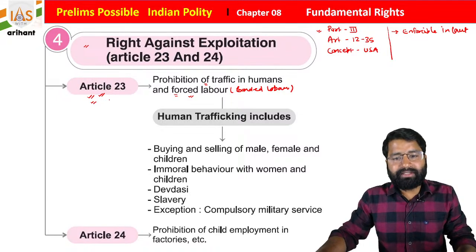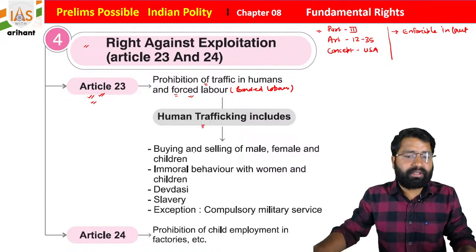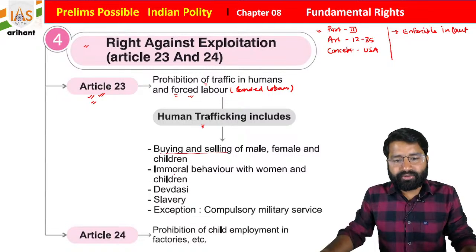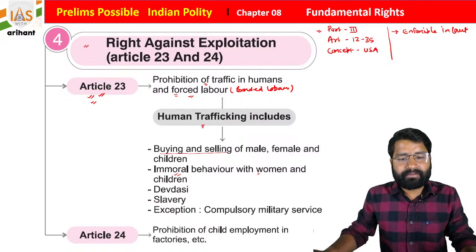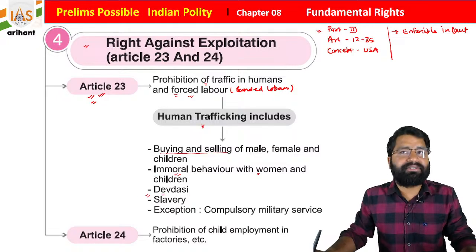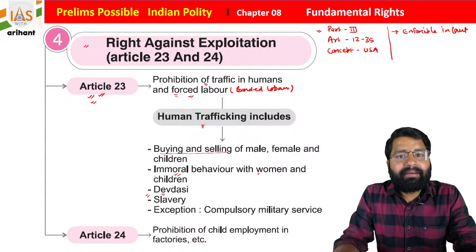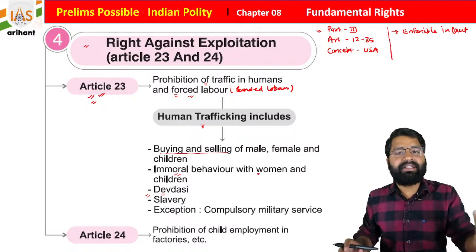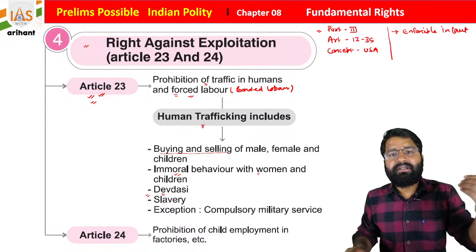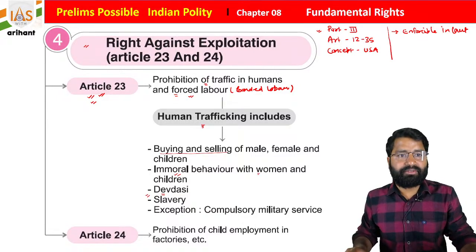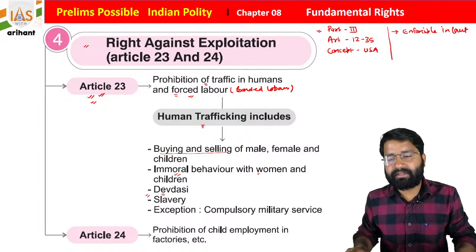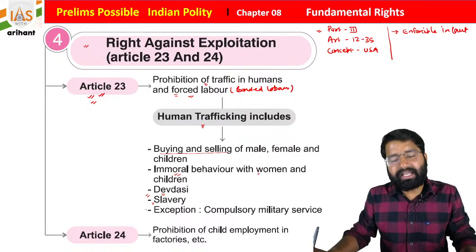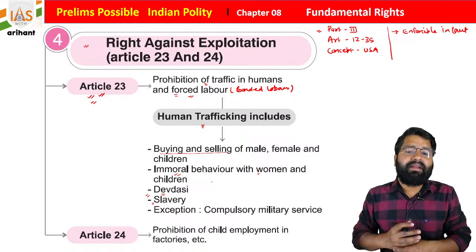So what you find, students, human trafficking includes multiple points like buying and selling of male, female, or any children, anyone. Immoral behavior with women and children. Along with that, students, the Devdasi concept. Initially, what you find in temples is families sending their daughters to the temples as Devdasis. They are saying just serve the temple, serve the god. So that was the Devdasi concept, and it is also not good. And the slavery concept is also there. It is a part of human trafficking.